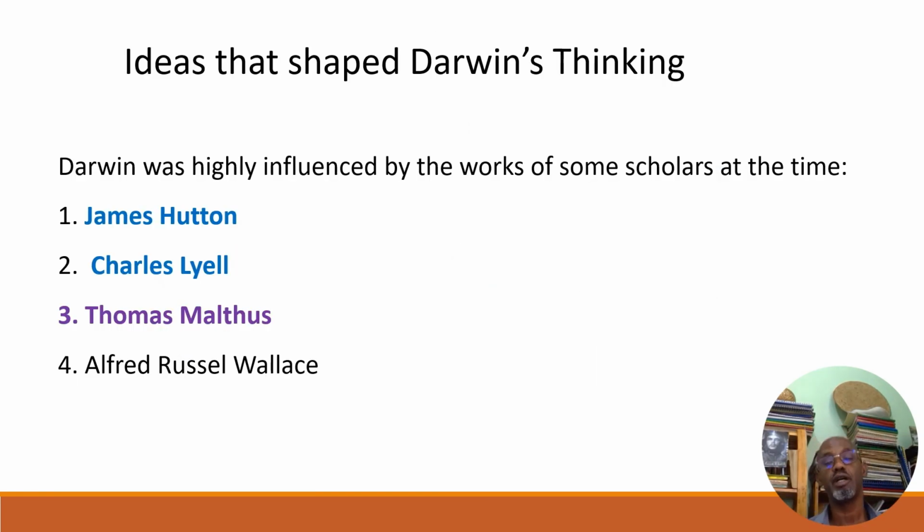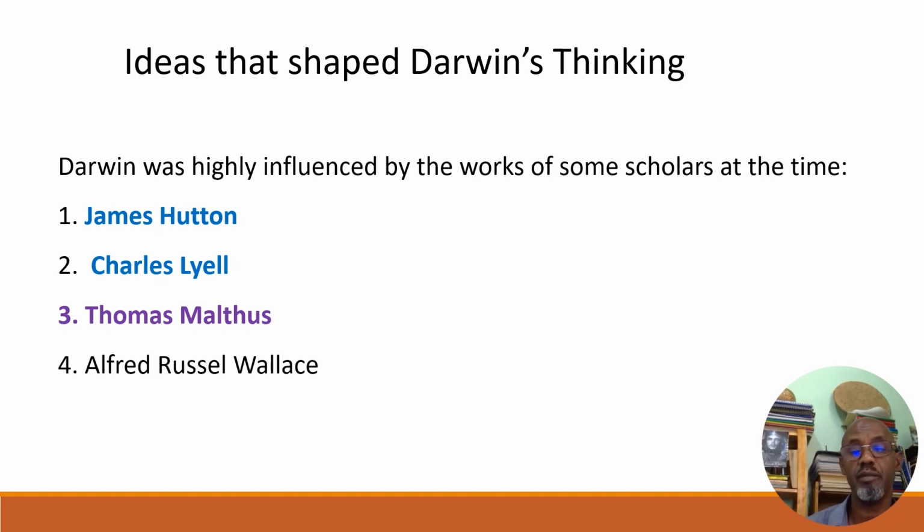Ideas that shaped Darwin's thinking. Now, when we come to what made the mind of Darwin think about evolution, that's change in organisms in course of time, there are factors.